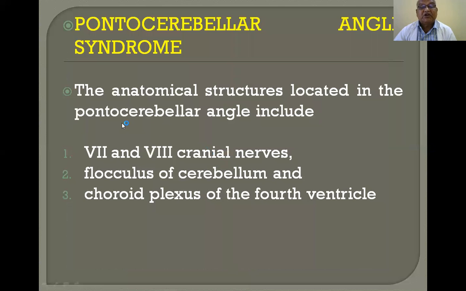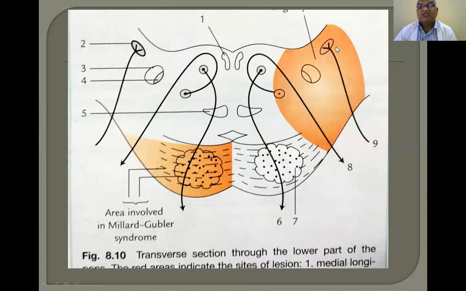The anatomical structures are located in the pontocerebellar angle. Now, this is another part, the lateral part of the pons. If this part is involved, this is the facial nerve. The facial nerve comes out here, so if the facial nerve is injured, facial palsy will occur. Now, this is another nerve, the vestibulocochlear nerve.